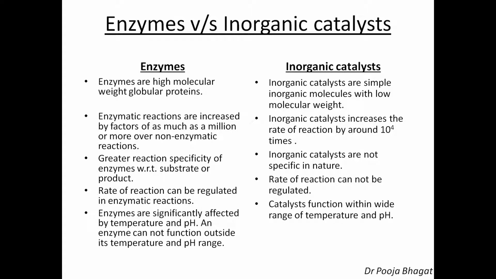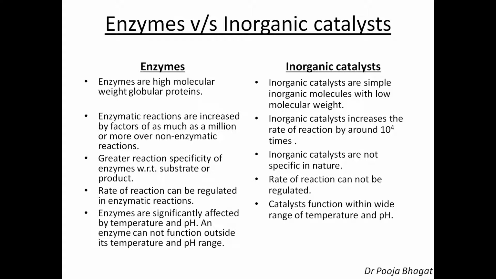Enzymes are significantly affected by temperature and pH. An enzyme cannot function outside its temperature and pH range. There is a temperature range and pH range where enzymes show their enzymatic activity. Beyond that range, that means less than that range or more than that range, they will not show the enzymatic activity.